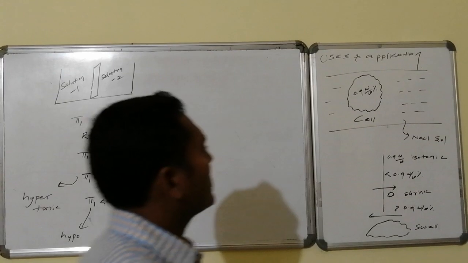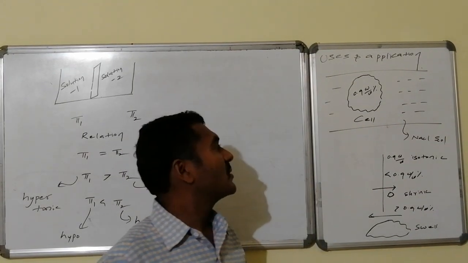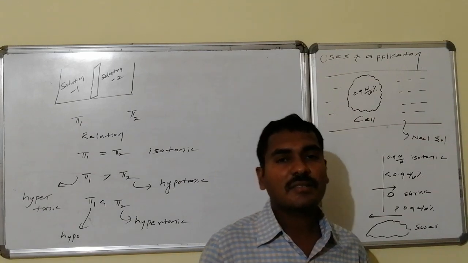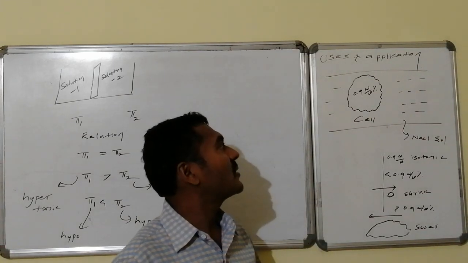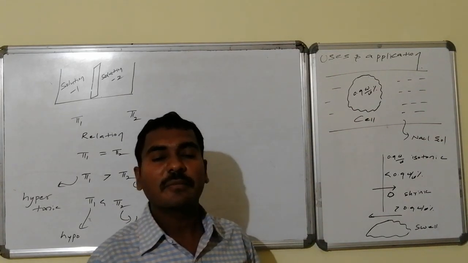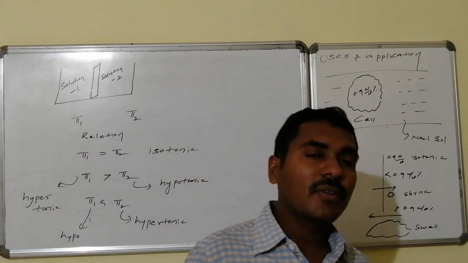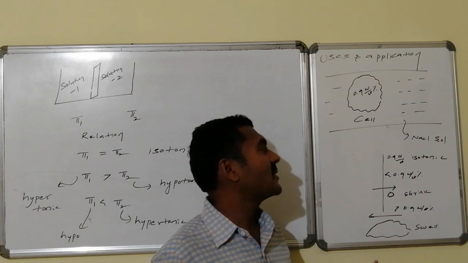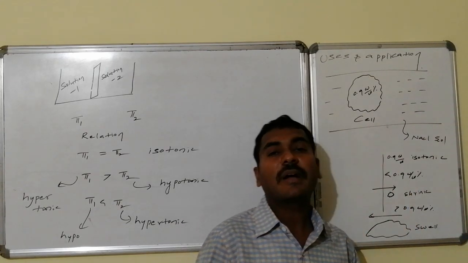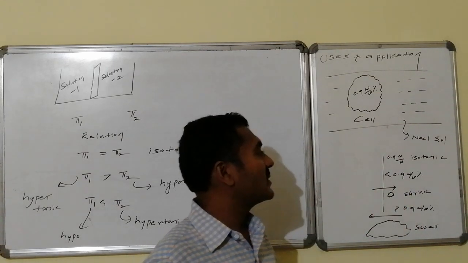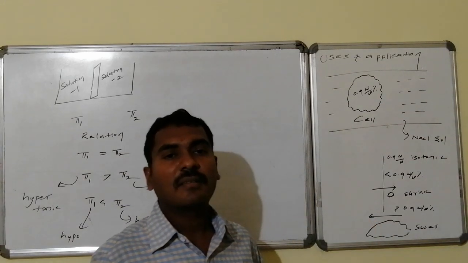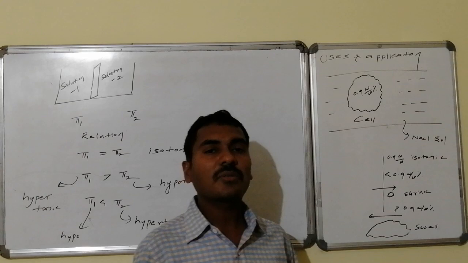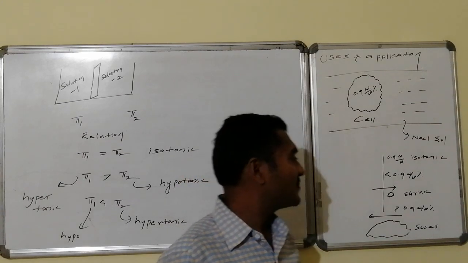Here are uses and applications. Suppose in our body, cells contain sodium chloride at a concentration of 0.9 weight by volume percentage. If we take saline, saline also has a sodium chloride concentration. Suppose it is also 0.9, then it works nicely. Intravenously we can inject the saline because there is no net osmotic pressure developed.